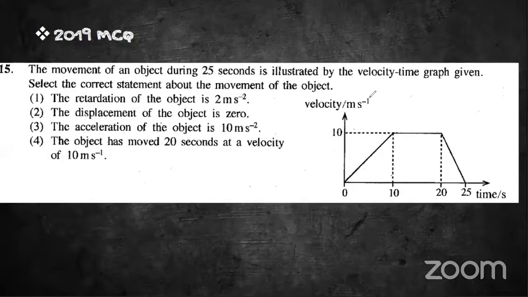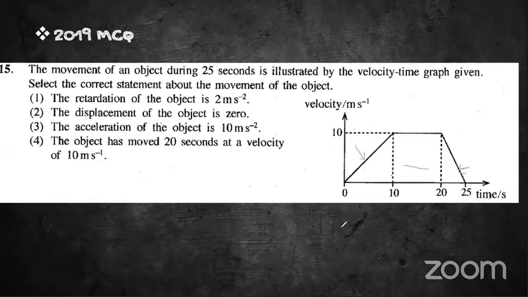How to calculate the retardation? The same way, by using the gradient. By using the gradient, we can find the retardation. In the graph, this part is the retardation, this is the acceleration, and this part is the uniform velocity.